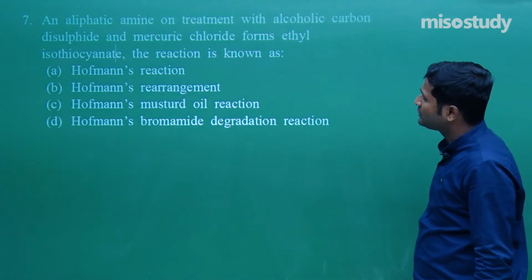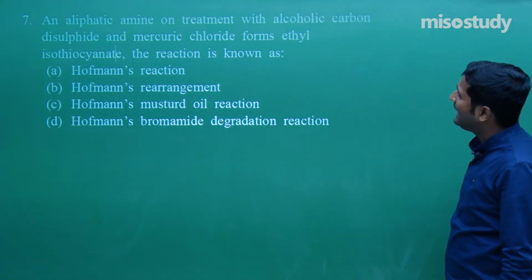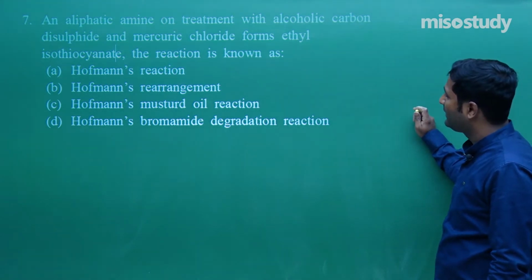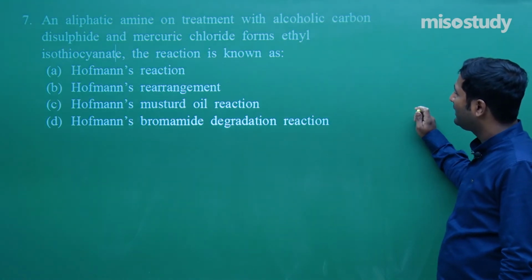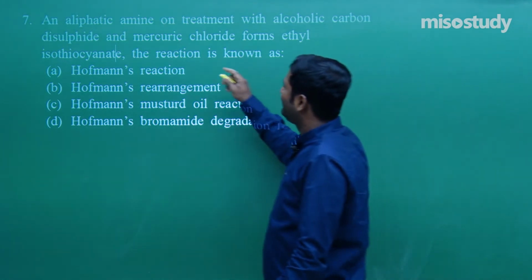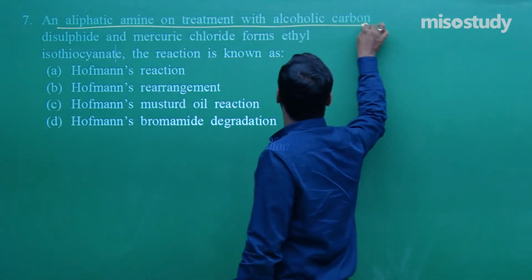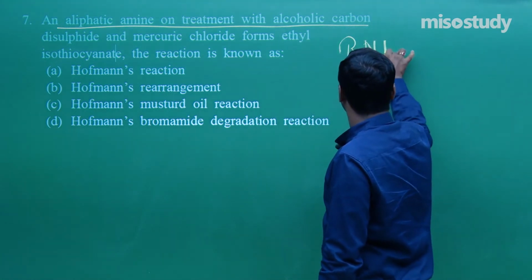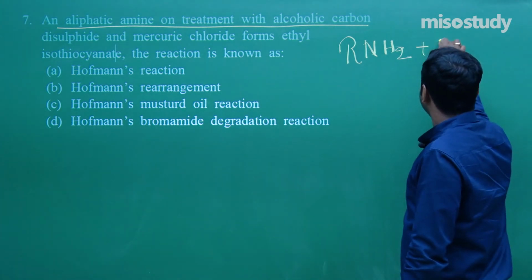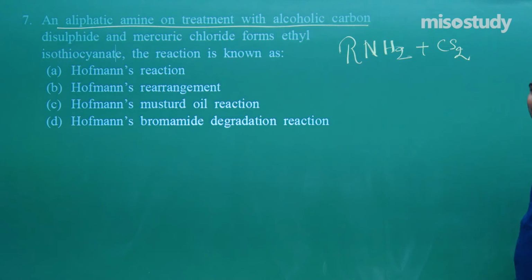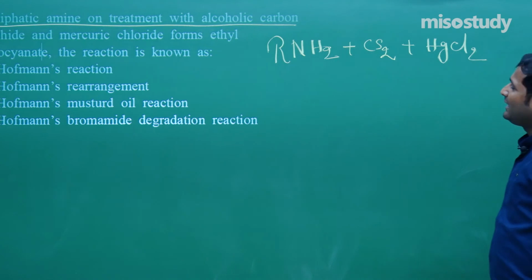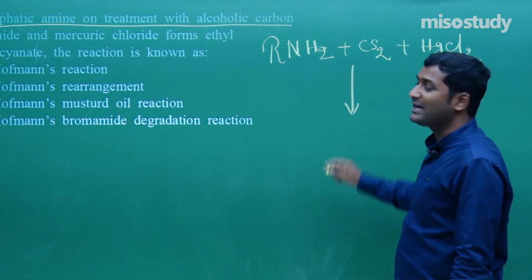Now let's move to question number 7. An aliphatic amine on treatment with alcoholic carbon disulfide and mercury chloride forms ethyl isothiocyanate. This is a simple question. An aliphatic amine, that is RNH2, on treatment with alcoholic carbon disulfide, that is CS2, and mercury chloride, that is HgCl2, forms ethyl isothiocyanate.